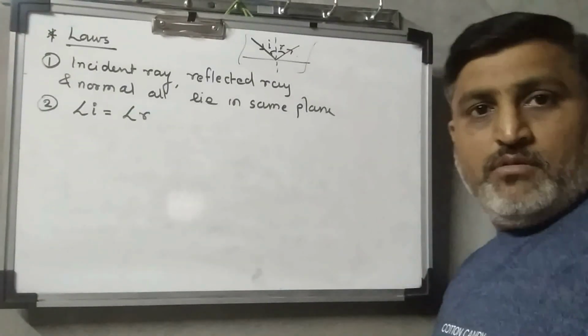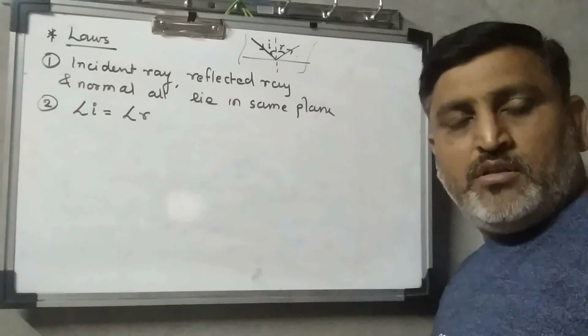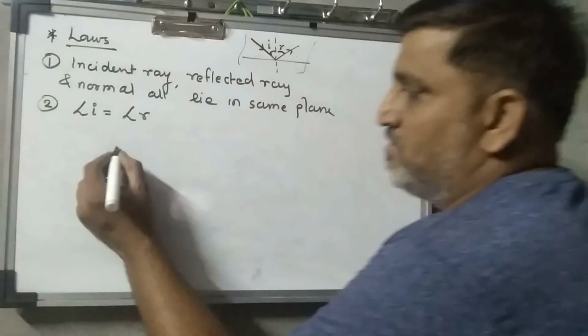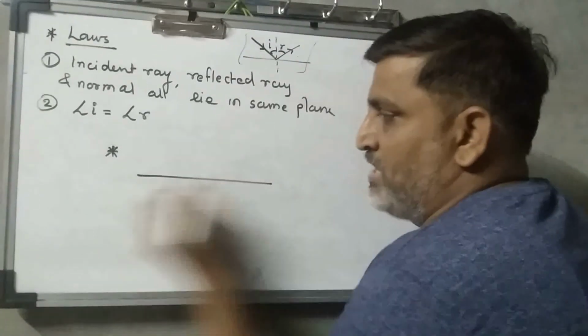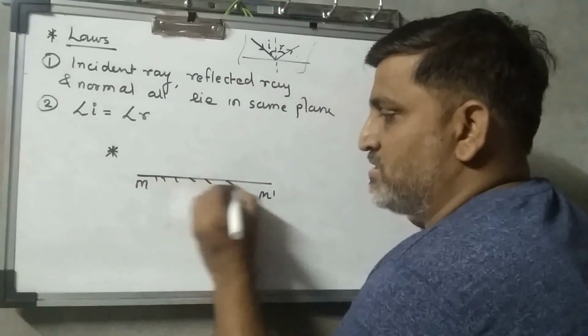When a ray of light falls along the normal on the plane surface, then what happens? Assume that this is MM dash, which is a plane surface.